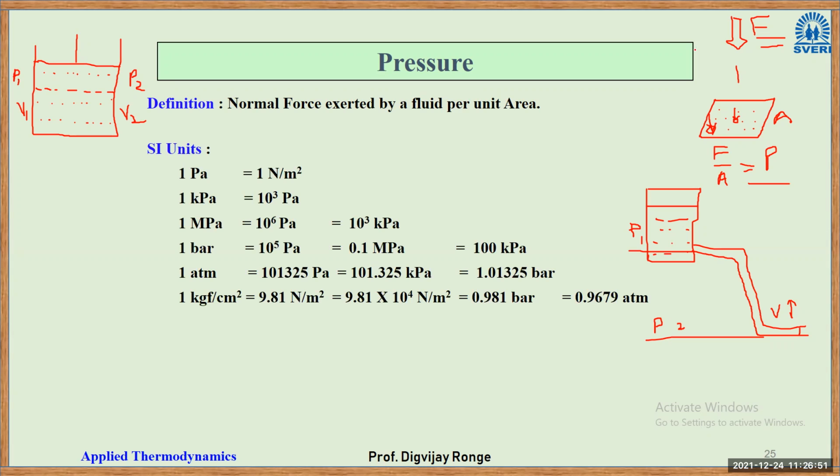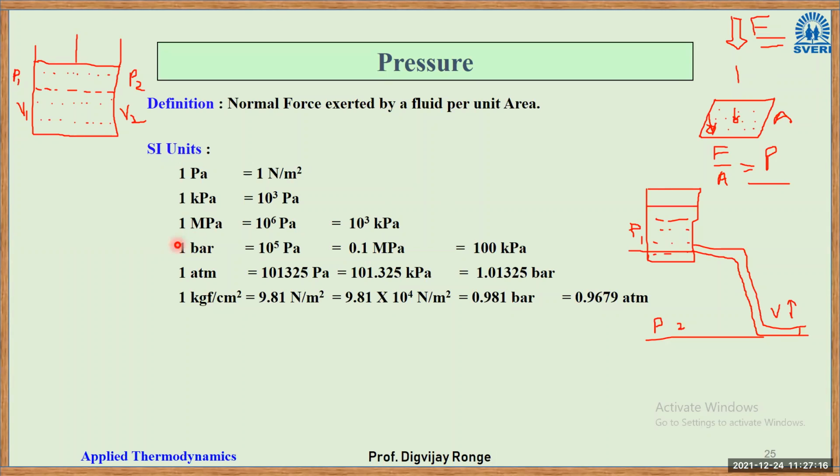So these are its units. These are the units of pressure. We'll see one by one. The basic unit of pressure in SI units is Pascal. 1 Pascal is equivalent to 1 Newton per meter square. So write it down. 1 kilopascal, obviously kilo means 10 to power 3 pascals. 1 megapascal, obviously mega means 10 to power 6.